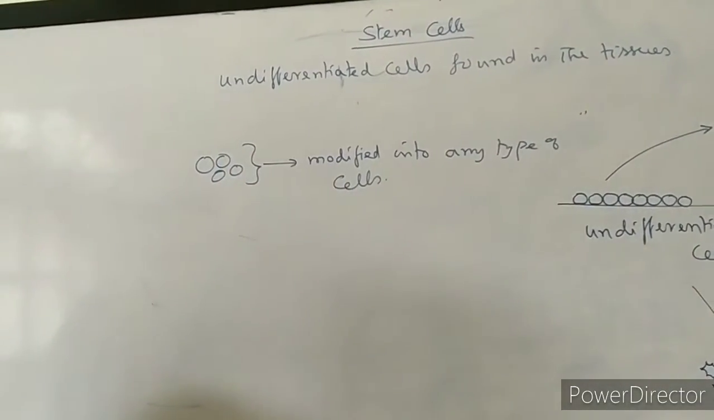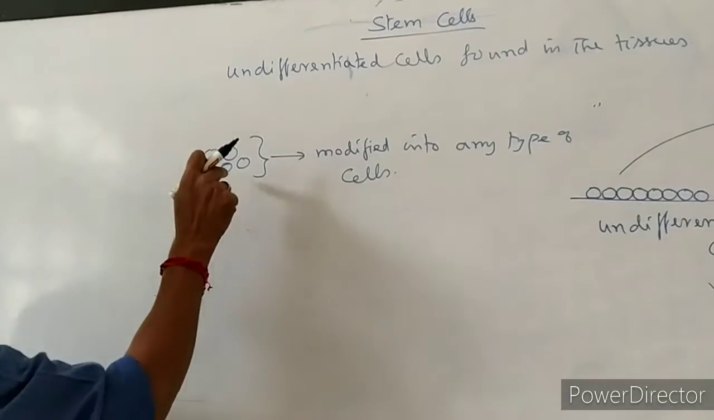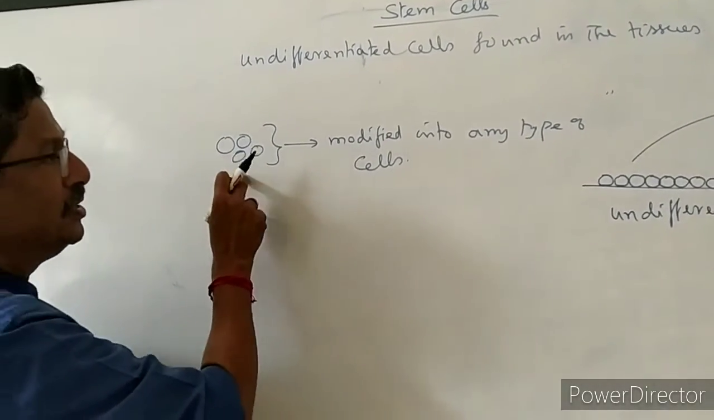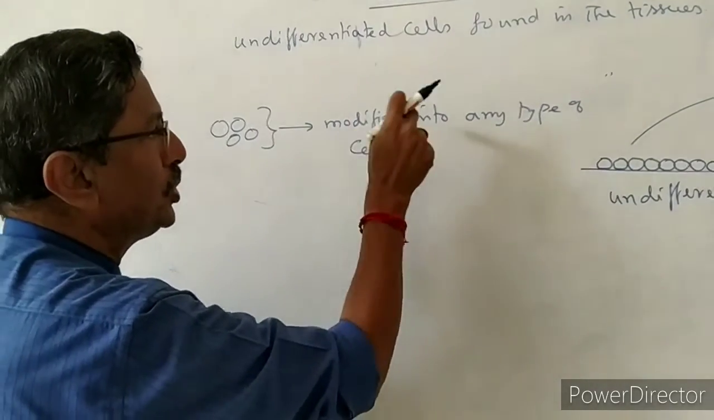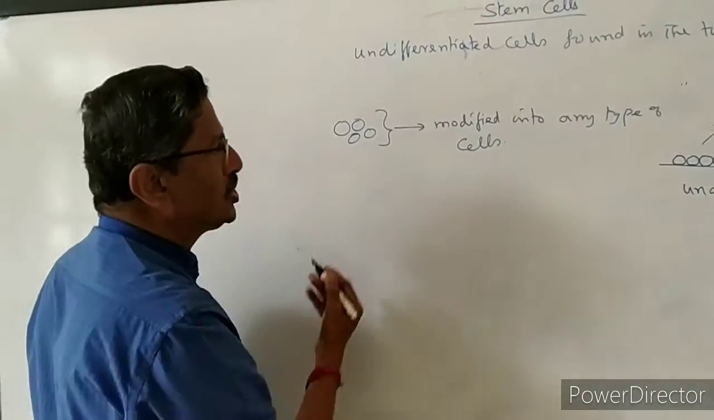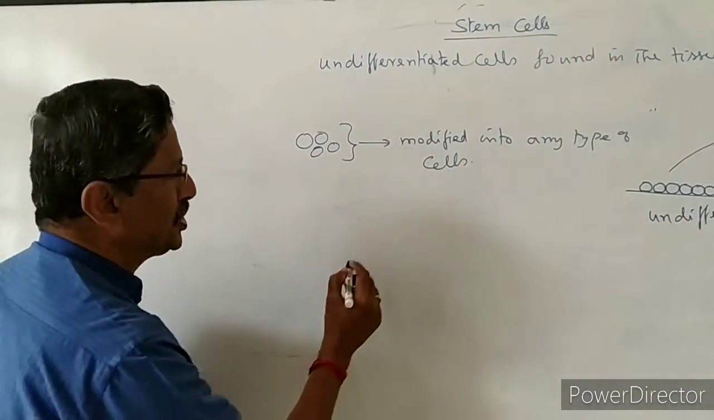Artificially we have to induce these cells, not naturally. When we induce these cells artificially, they are changed into any type of cells in the tissue. Now I'll give one example of why this is very, very important.